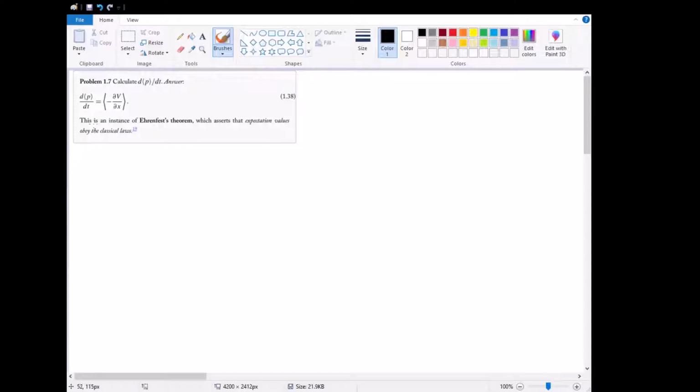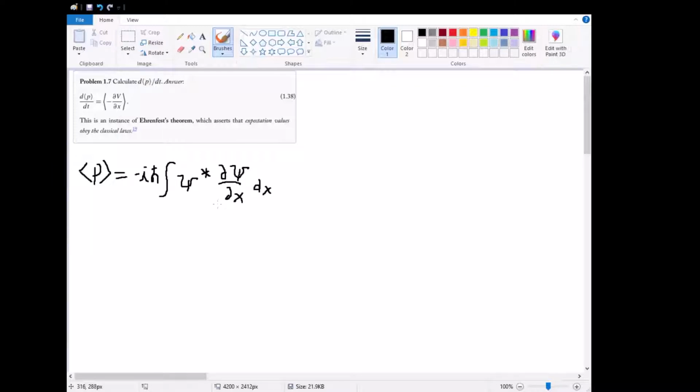So what we want here is to take the time derivative of the expectation value of momentum. Now, in this section, we've already found what the expectation value of momentum is. We know that the expectation value of momentum, denoted as bracket P, is equal to negative i times h bar times the integral of psi star, which is the complex conjugate of psi, times the partial of psi with respect to x dx.